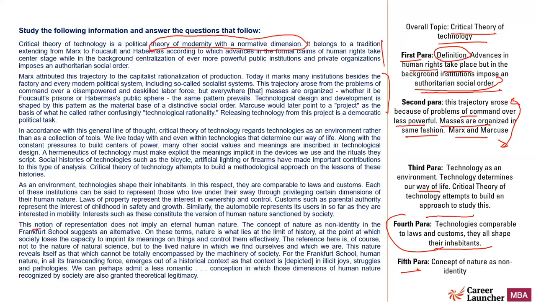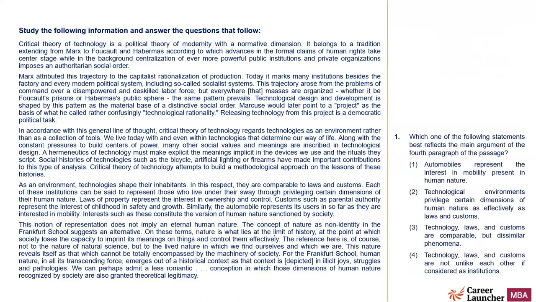The first few lines are easy to understand. The concept of nature as non-identity suggests an alternative. On these terms, nature is what lies at the limit of history, at the point at which society loses the capacity to imprint its meanings on things and control them effectively. So basically, nature starts from a point where people lose the capacity to give meaning to things or control them effectively, and that's where nature comes into play. So a difficult passage, but if you have understood it in bits and pieces, I'm sure that you can get at least two right.